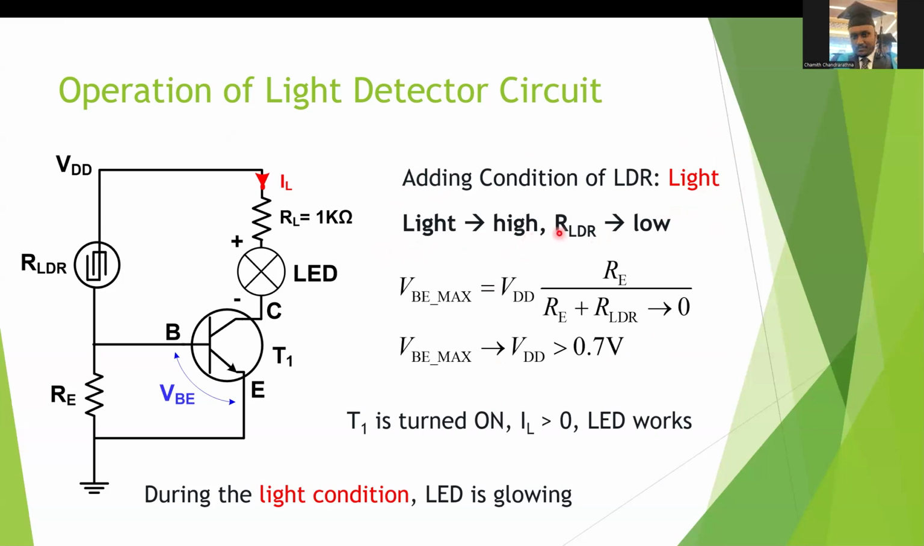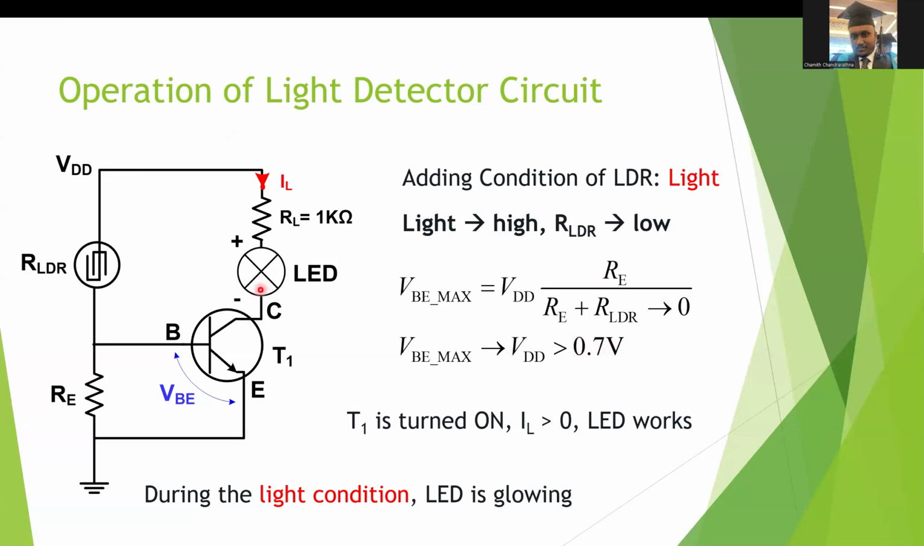Light goes high, RLDR should go low. For easy calculation, I just use 0 for low. So by adding RLDR equal to 0 here, we can finally obtain VBE max equal to VDD. With 0 here, what happens? RE and RA will be cancelling out. Then finally VBE max equals VDD. Normally VDD is around 3 volts, which is greater than 0.7.